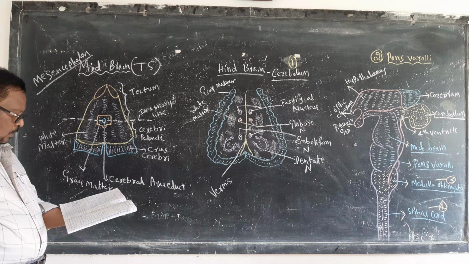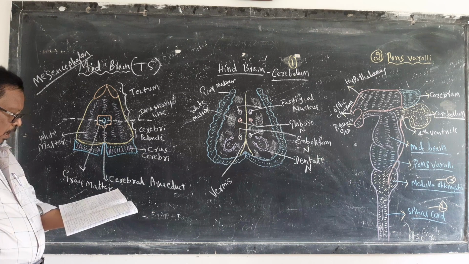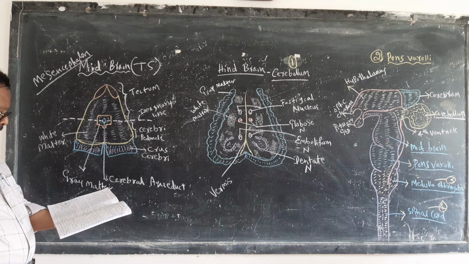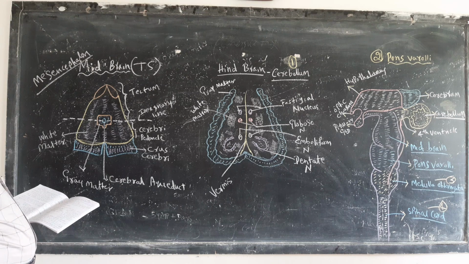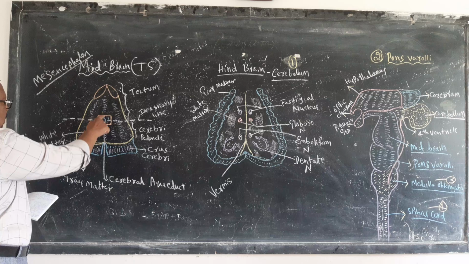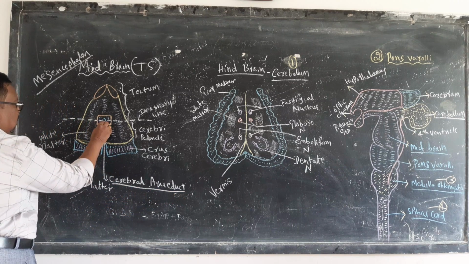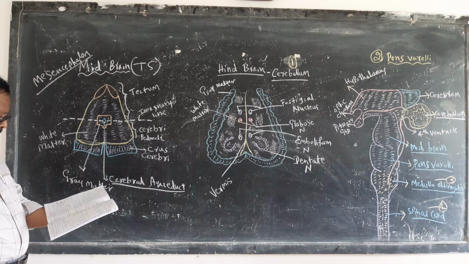The cerebral aqueduct passes through the center of the midbrain. It is a small channel-like structure.